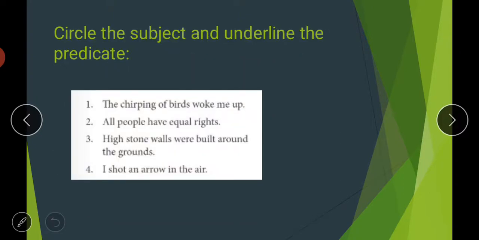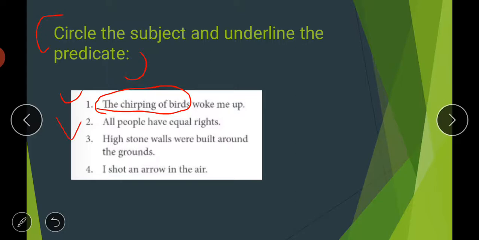Then in the next exercise, what you have to do here is circle the subject and underline the predicate. So look at the first sentence, students. The first sentence is the chirping of the bird woke me up. What are we talking about in this sentence? We are talking about the chirping of the bird. So the chirping of the bird is the complete subject of this sentence, and the rest of the sentence, woke me up, is the predicate.